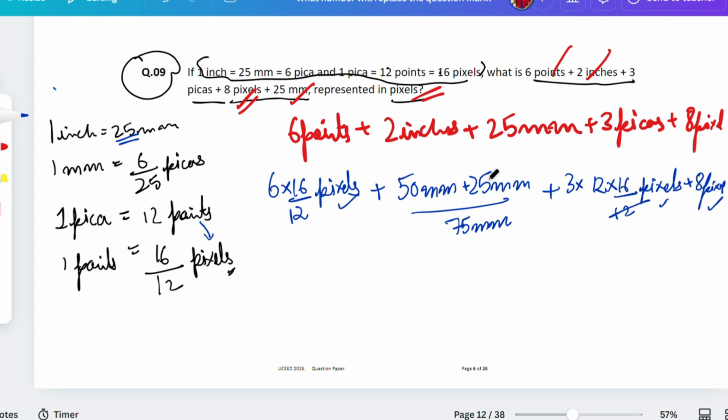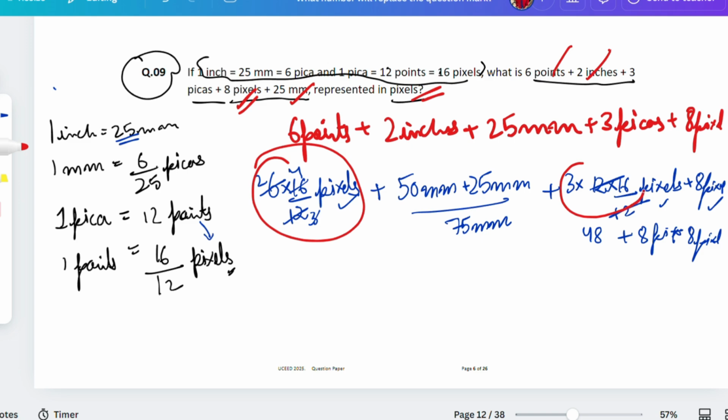Now you can cut it. 3 into 16 is equal to 48. 48 plus 8 pixels. How much from here, guys? If you watch this 4, this 3, this is equal to 2. That is equal to 8, plus 8 pixels from here as well. So we have calculated this one which is equal to 48, and this one is equal to 8. 48, 8 and 8 we have written.